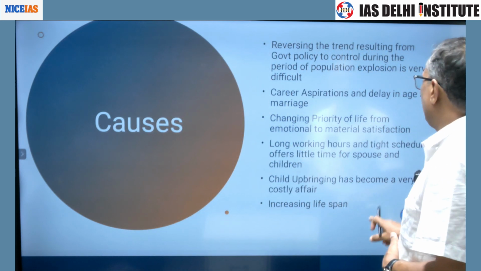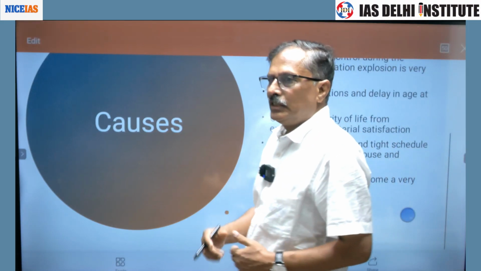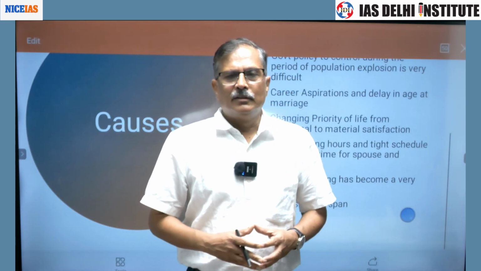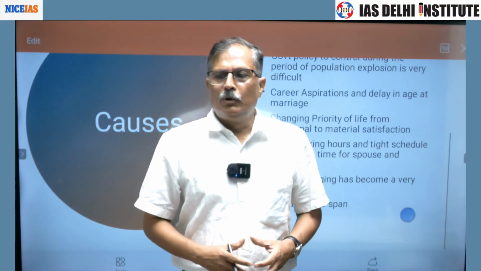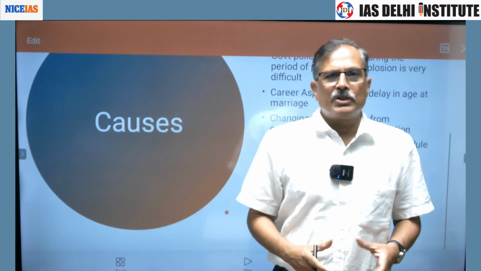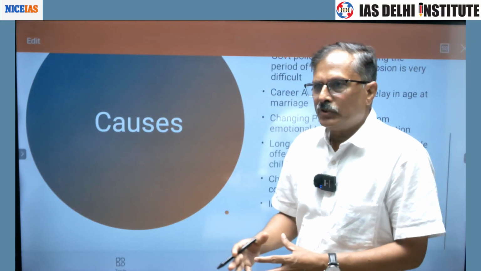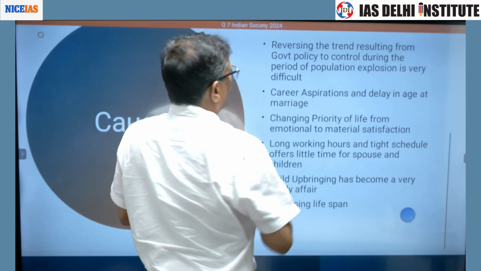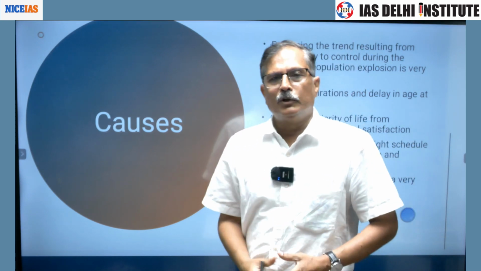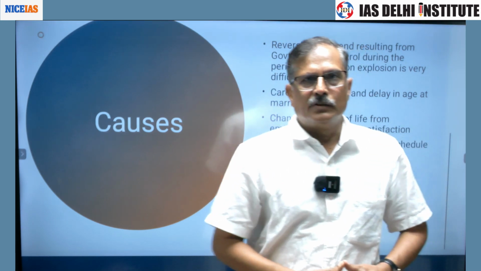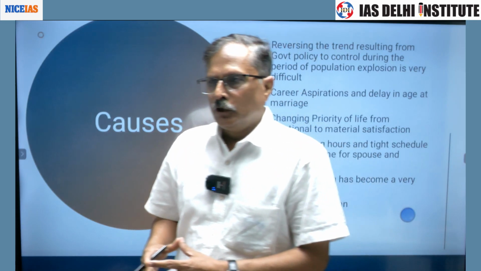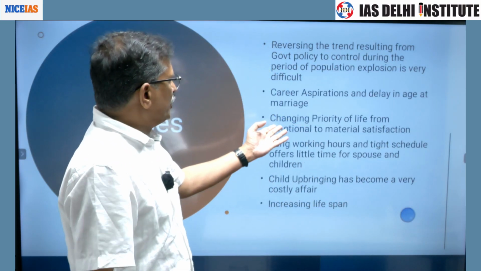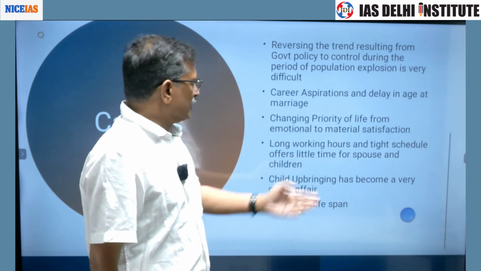Another change in priority is that earlier our life was meant for the children and forthcoming generations, but today we have turned very consumerist and materialist in nature. Emotion has been subordinated to material life, and because of this people are not interested in having children. So the priority of life is changing from emotional to material satisfaction.